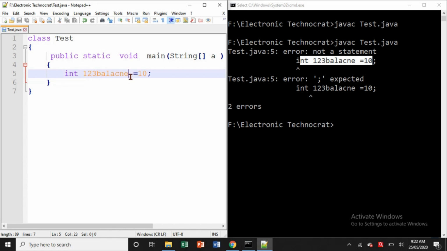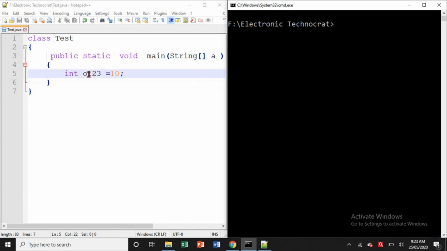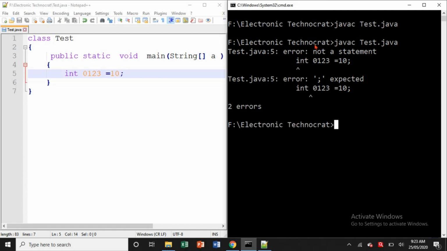Now the next one. Is it valid or not? Yes, it is valid, because this is not a 0, this is O. Let's compile. Yes, it is valid. If we write here 0, then it is invalid, because we cannot start an identifier with a number.